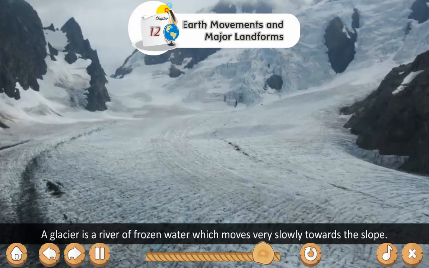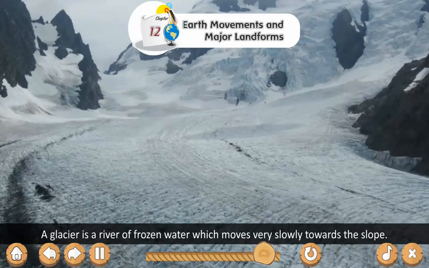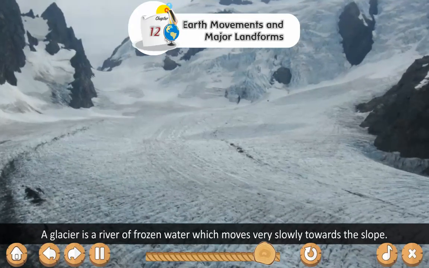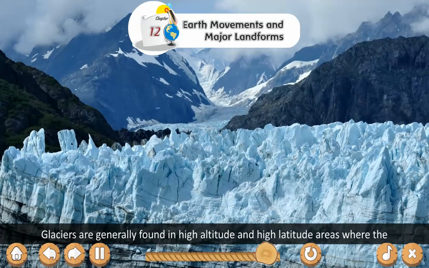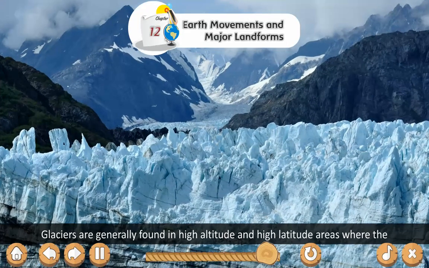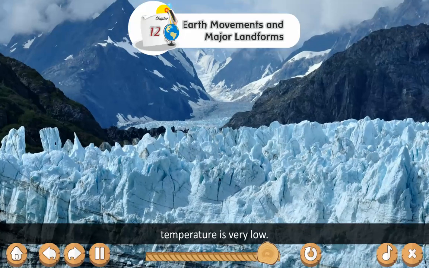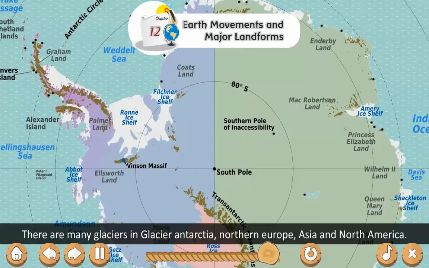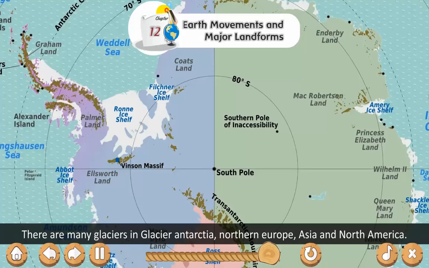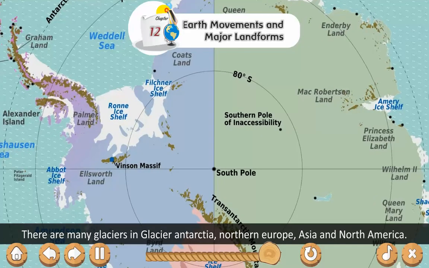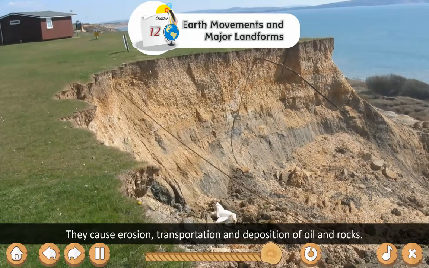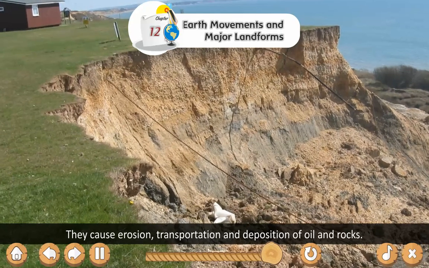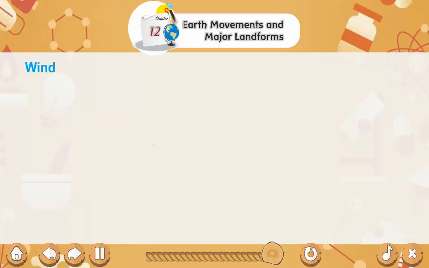Glaciers. A glacier is a river of frozen water which moves very slowly towards the slope. Glaciers are generally found in high altitude and high latitude areas where the temperature is very low. There are many glaciers in Antarctica, Northern Europe, Asia and North America. They cause erosion, transportation and deposition of soil and rock.